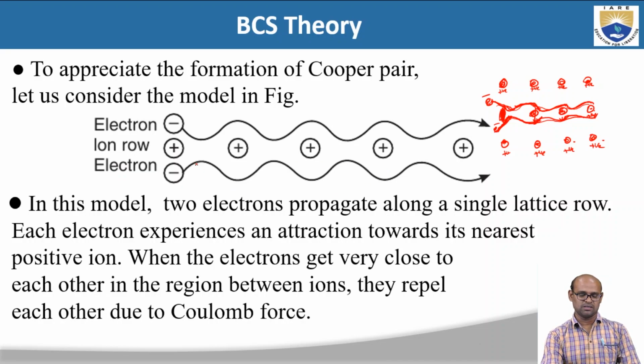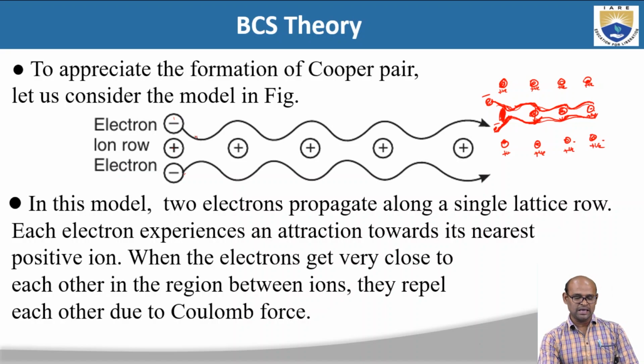So you can see the propagation of Cooper pairs through the presence of these positively charged ions, through the lattice vibration. So in this model, two electrons propagate along a single lattice row. Each electron experiences an attraction towards its nearest positive ion, as I discussed, right? Each electron is negatively charged, and this positively charged ion is sitting at the lattice site, so they both will get attracted to it. When the electrons get very close to each other in the region between ions, they repel each other due to Coulomb force because they are of the same charge.